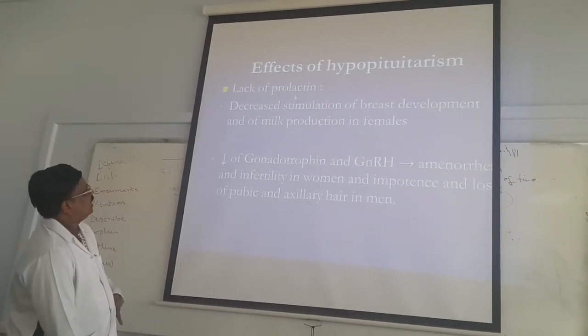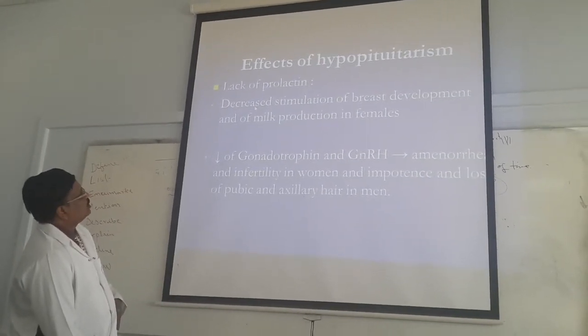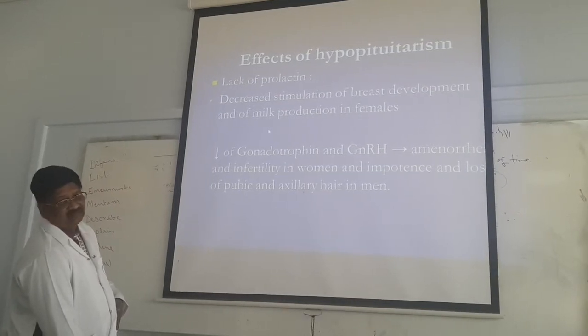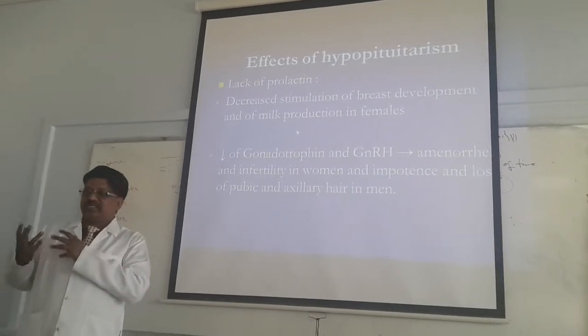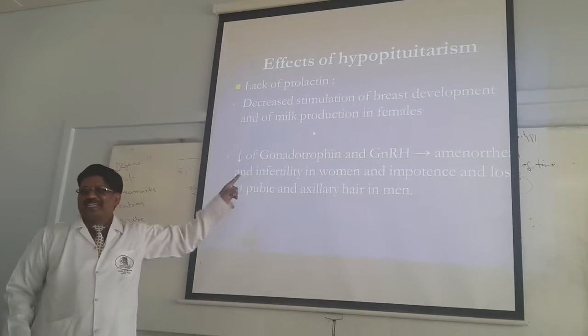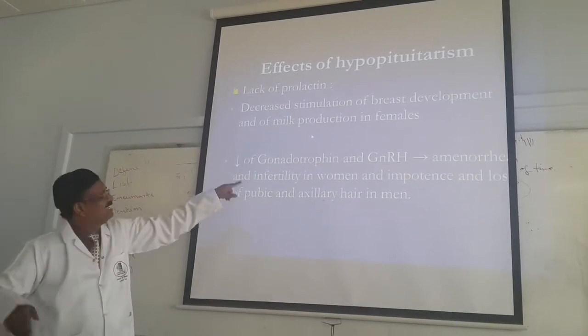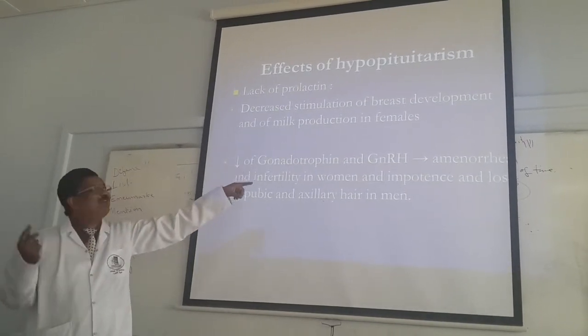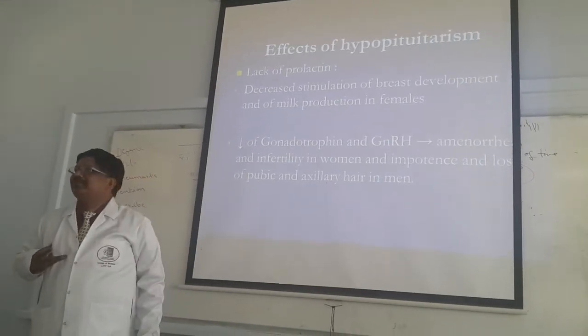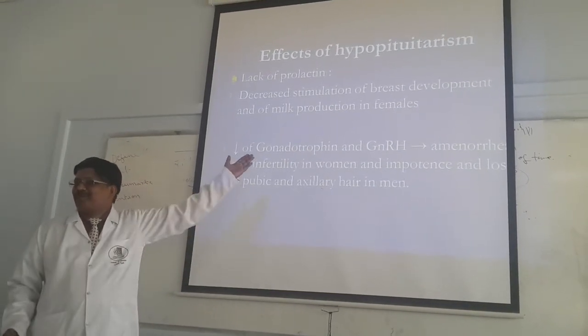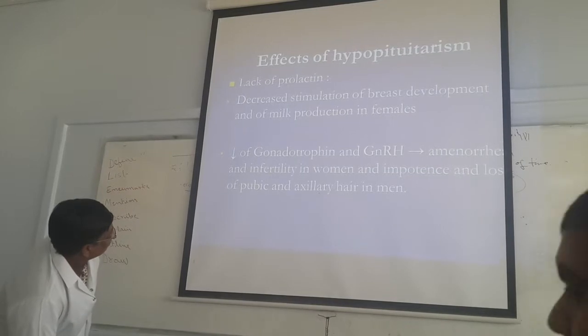Effects of hypopituitarism: lack of prolactin produces decreased stimulation of the breasts. The breasts do not get full development because prolactin is less. So there is decreased stimulation of breast development and milk production in the female. Milk is less because prolactin is less. You understand?